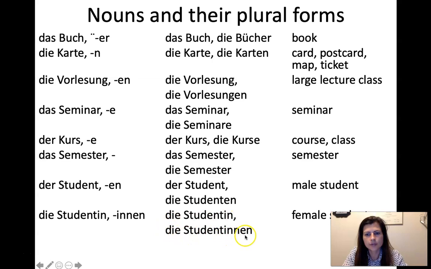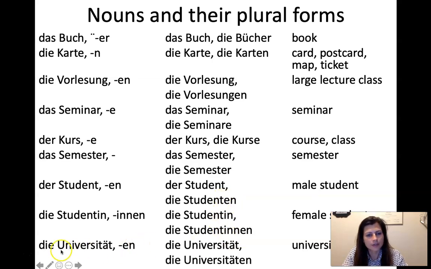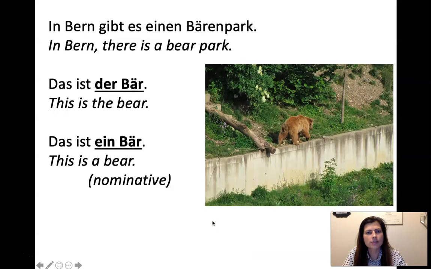Die Studentinnen, female students. So this is often quite confusing in the beginning because you have these four different forms: der Student, die Studenten, die Studentin, die Studentinnen. So you just have to get comfortable with those. I think sometimes people want this one to be the feminine or something, but that's a plural masculine. Okay, so the Universität, anytime the tät ending happens, it's going to be the en suffix to make the plural. Die Universität, and then die Universitäten. Okay, so you'll get more familiar with those as you practice more.